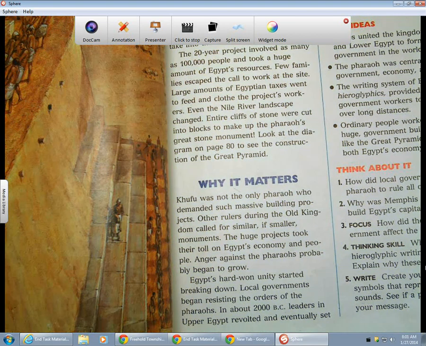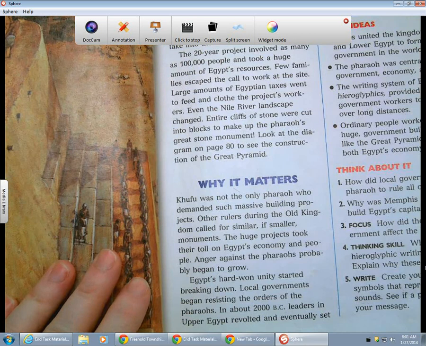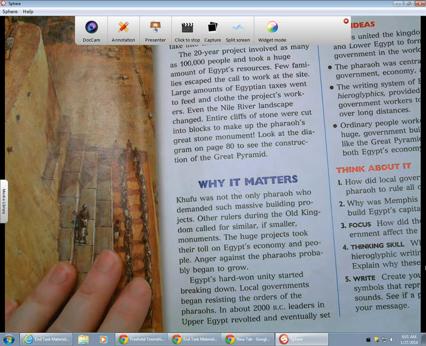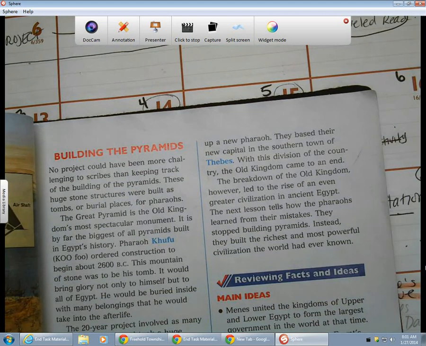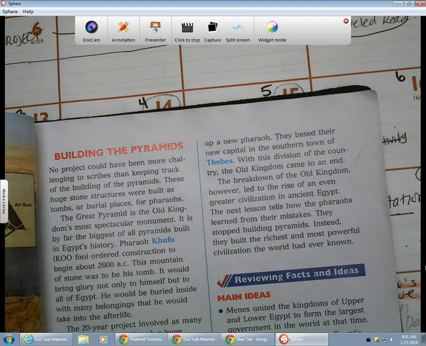Local governments began resisting the orders of the pharaohs. In about 2000 BC, leaders in Upper Egypt revolted and eventually set up a new pharaoh. They based their new capital in the southern town of Thebes. So the capital went from Memphis to Thebes. With the division of the country, the Old Kingdom came to an end.